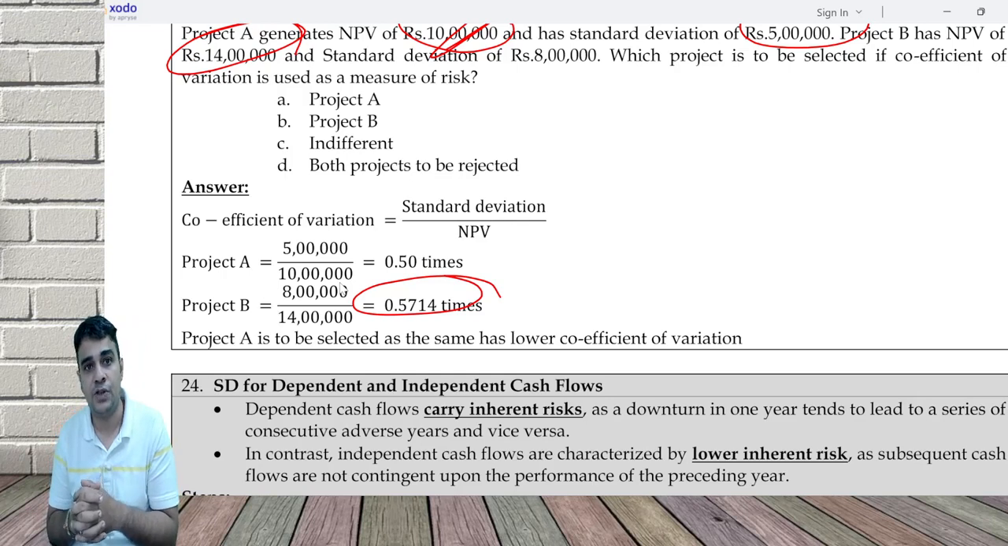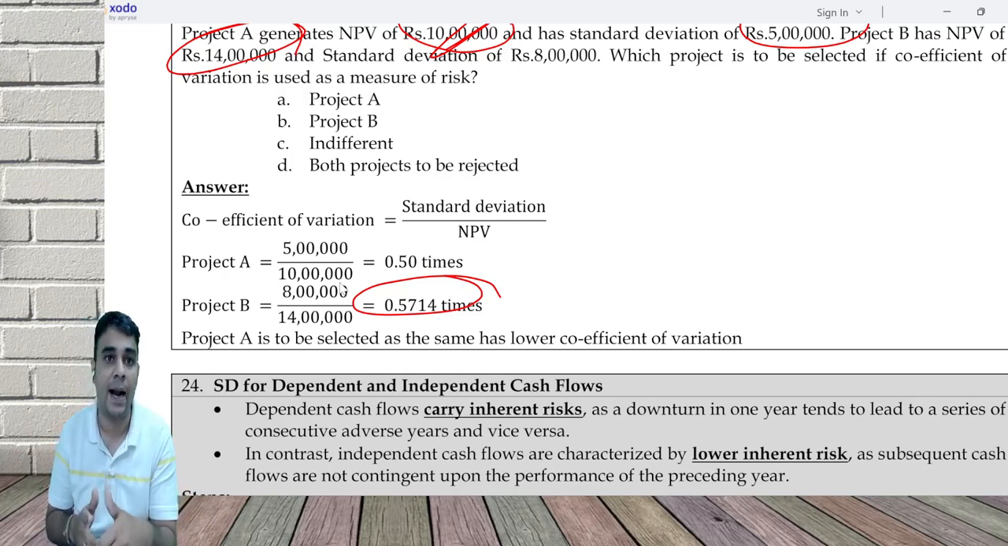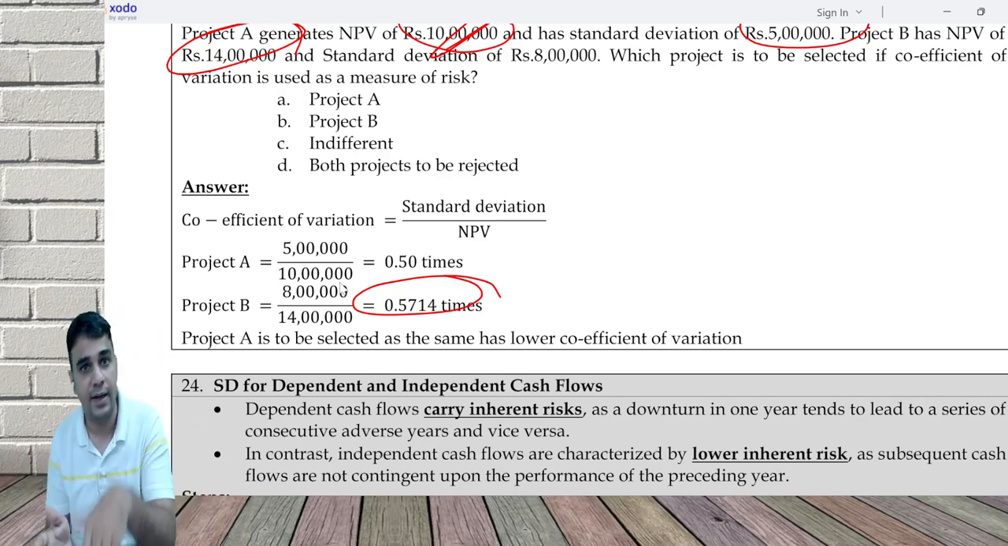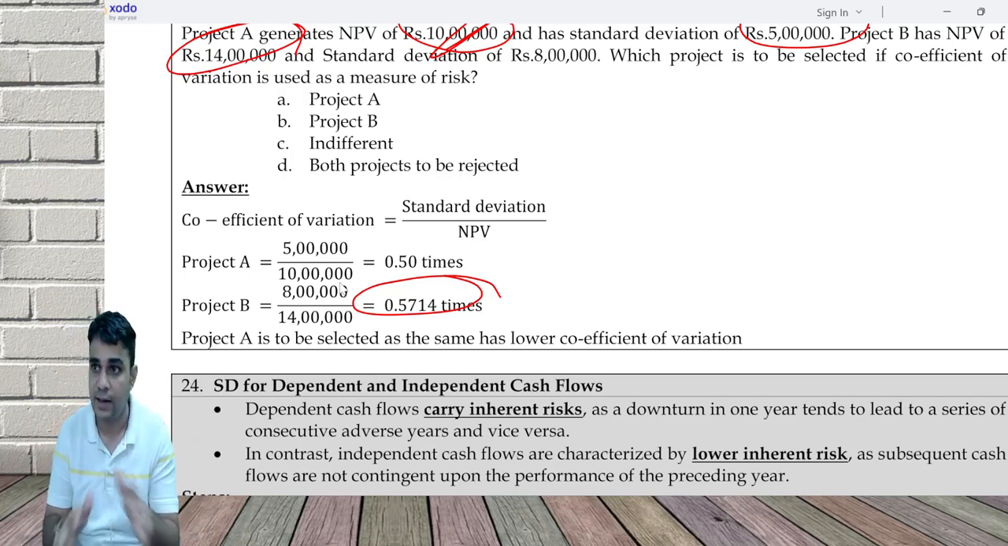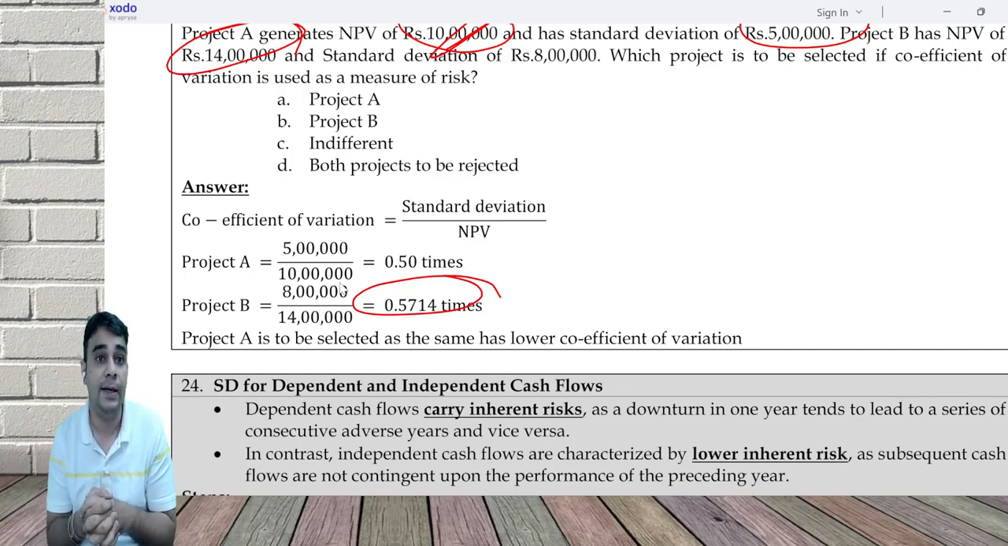Independent means first year super performance, second year bad performance, third year moderate performance, fourth year good. Independent means there is no linkage. First year bad, second year can be good, third year can be bad, fourth year can be good, fifth year can be good, sixth year can be bad. There is no linkage at all. That is called independent.